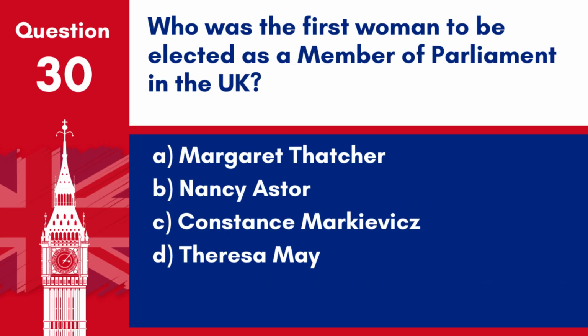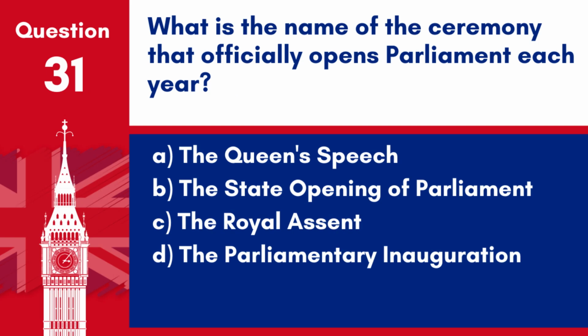Question 30. Who was the first woman to be elected as a Member of Parliament in the UK? A. Margaret Thatcher. B. Nancy Astor. C. Constance Markievicz. D. Theresa May. Answer: C. Constance Markievicz. Constance Markievicz was elected in 1918, but as a member of Sinn Féin, she did not take a seat. Nancy Astor was the first woman to take a seat in the House of Commons in 1919. Question 31.